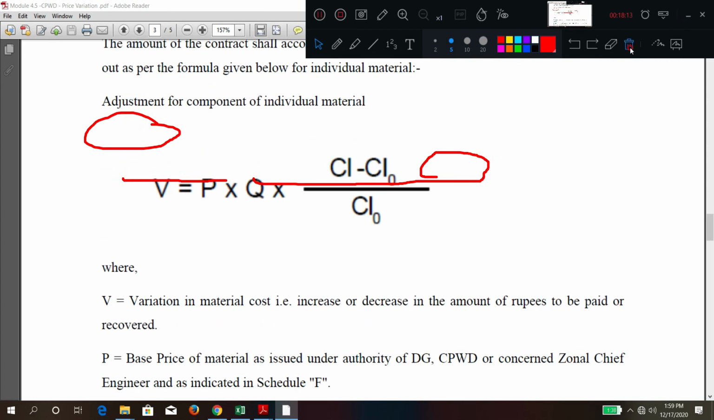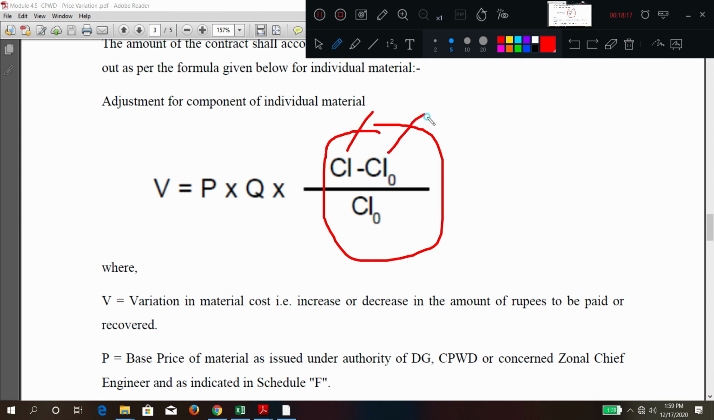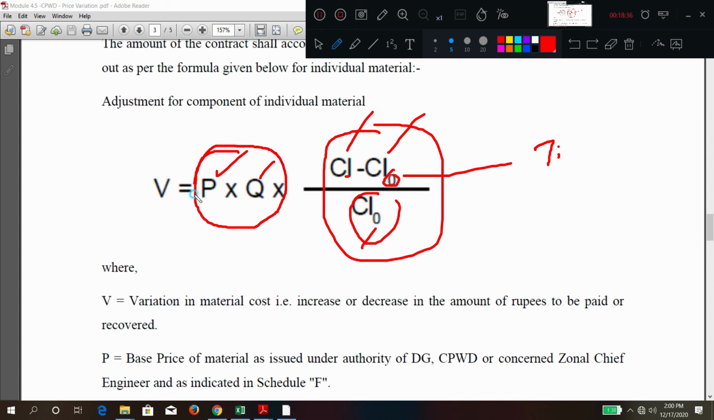One thing you can note here, this is an explanation for cement. CI and CI naught: what do they mean? CI is the cement index for the present month, and CI naught is the cement index for the base month. Base means the time of signing the contract. P and Q are the two factors; if you multiply them, you get the amount of work done.